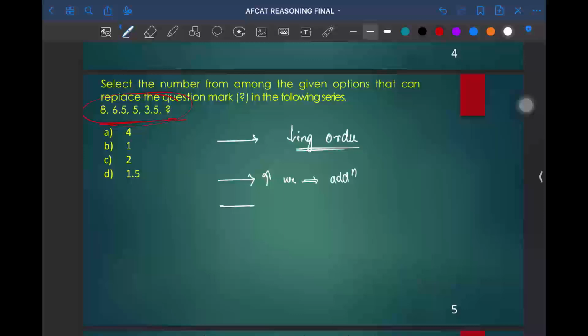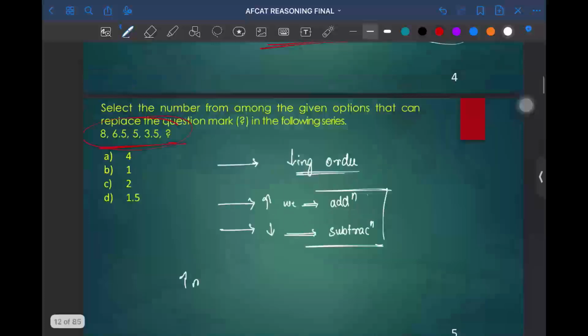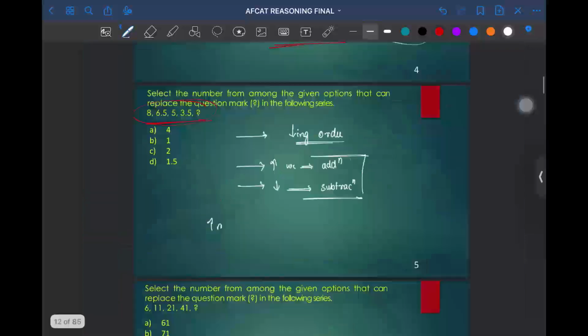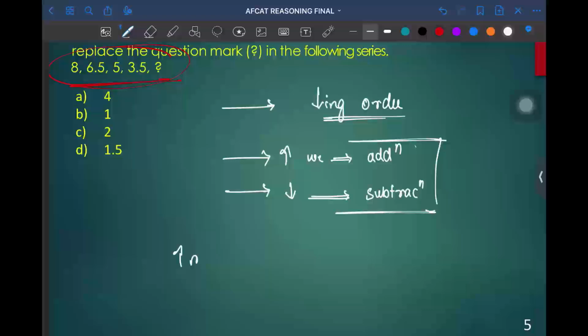If it is a decreasing series, we can conclude that it may be a subtraction series. But this is not the final conclusion, because sometimes we can see a series increasing in a drastic way. In the previous question, the increase of numbers was in a constant way. If numbers increase in a constant way, it is considered an addition series. If they decrease in a constant way, it is considered subtraction.